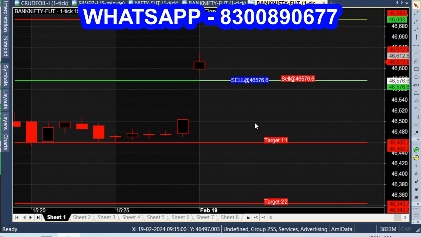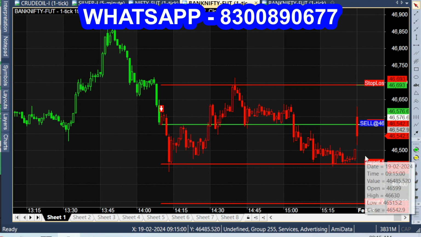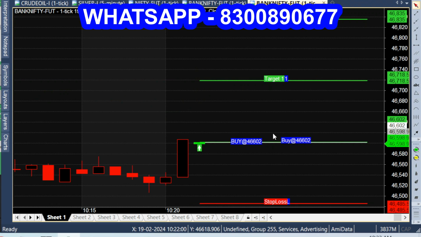Market open, it's 9:15 a.m. Positive start. The last Friday sell call generated after 2 o'clock. That sell call, the selling momentum, followed today also. Today it's February 19, Monday market. After 10:20 a buy call generated, and a green color candle opened.